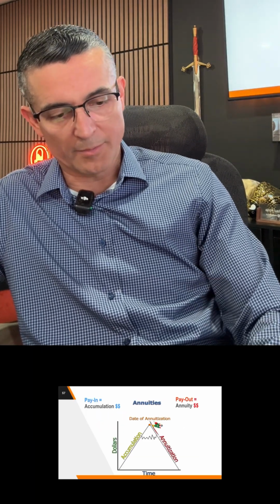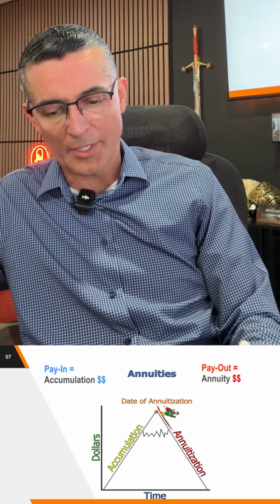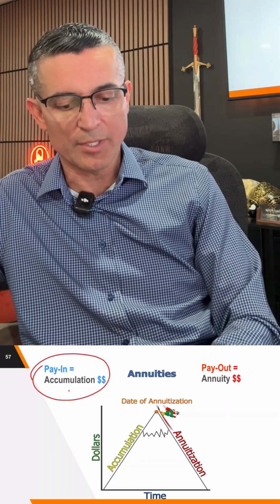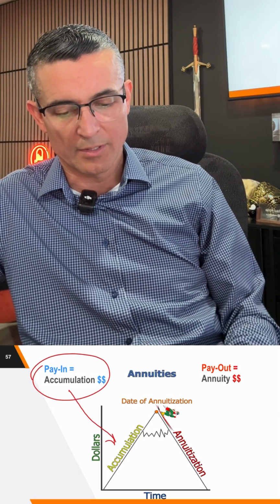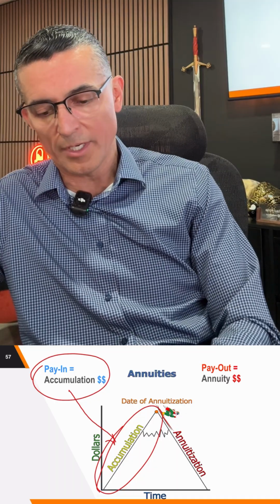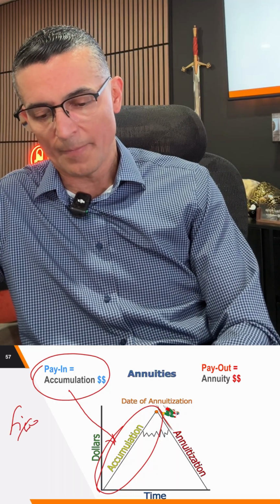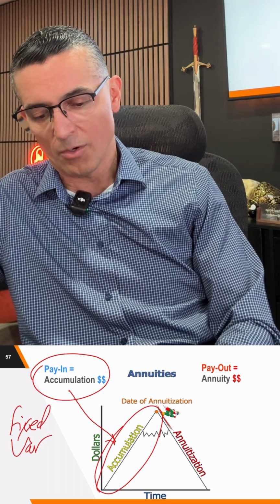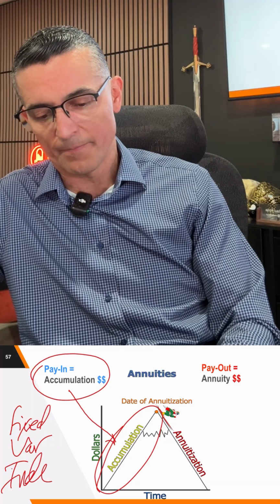All right, let's keep going. So look, the pay-in period is the accumulation period, while it's growing on a fixed annuity, on a variable annuity, or an index annuity.